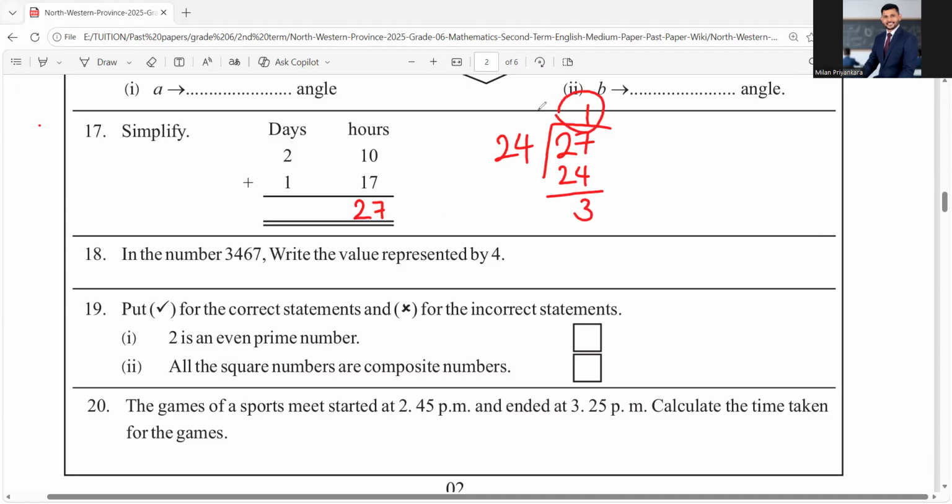Now this 1 is a day. Therefore, you have to take it here. And then this remainder comes here as hours. Therefore, here you have to write 3 hours. And here you have one more day. 1 plus 2 plus 1 is equal to 4. So the answer is 4 days, 3 hours.